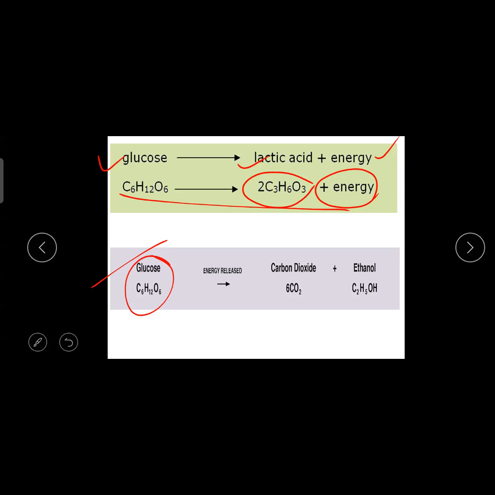This is why I gave a little bit more importance to this, because you all don't know properly this lactic acid fermentation and ethanol fermentation. Please write down these two equations and keep them. Don't need to balance the equation. You should know only the reactant and the product. In lactic acid fermentation, glucose will be converted to lactic acid and energy. In ethanol fermentation, glucose will be converted to ethanol, and it will release carbon dioxide and energy will be produced. That's all. That's why I gave a little bit more time.